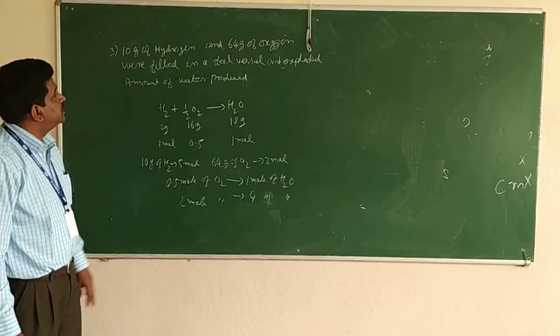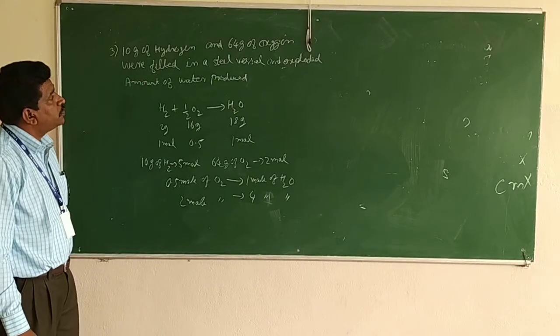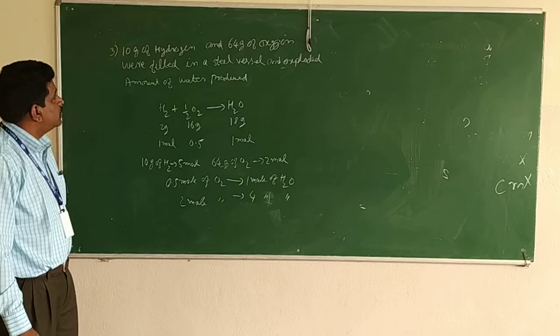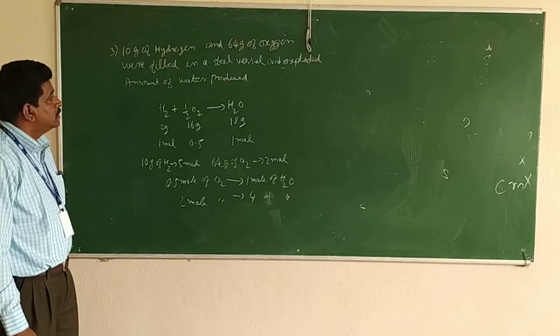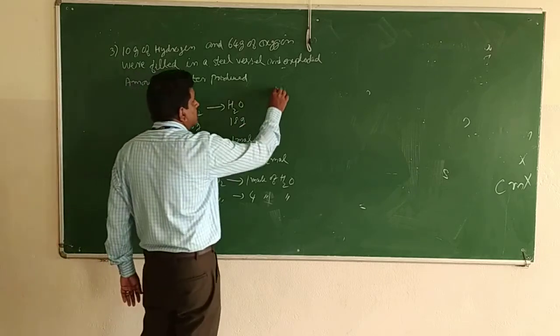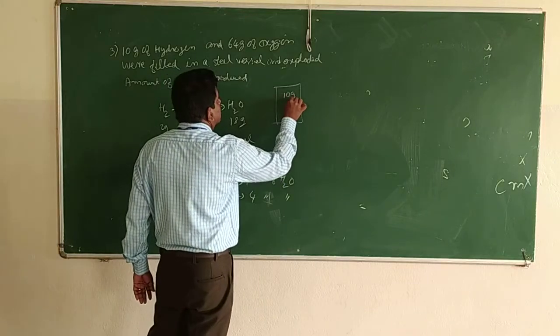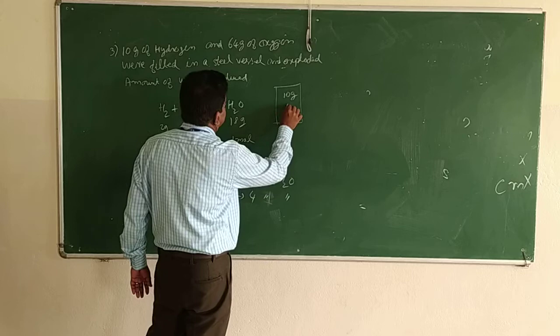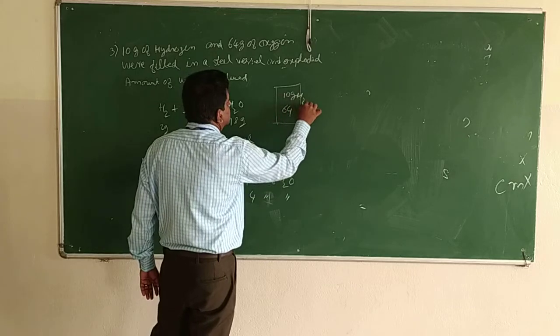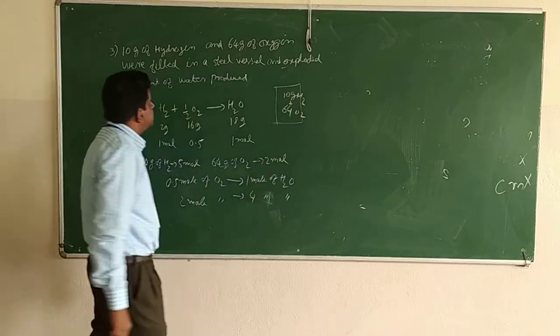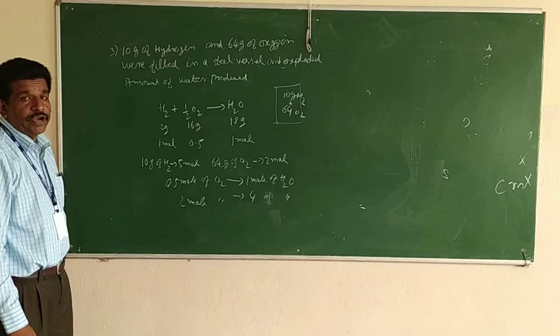10 gram of hydrogen and 64 gram of oxygen were filled in a steel vessel and exploded.